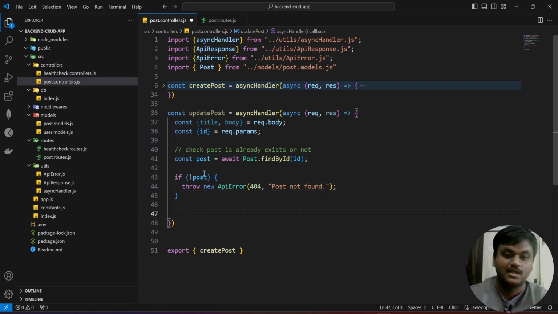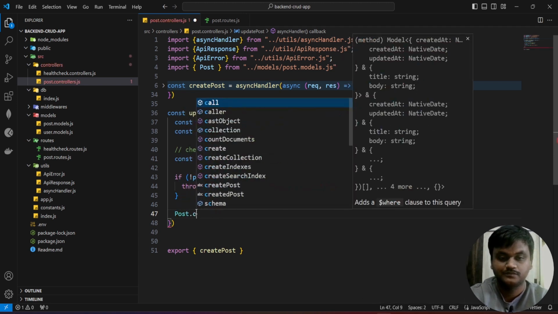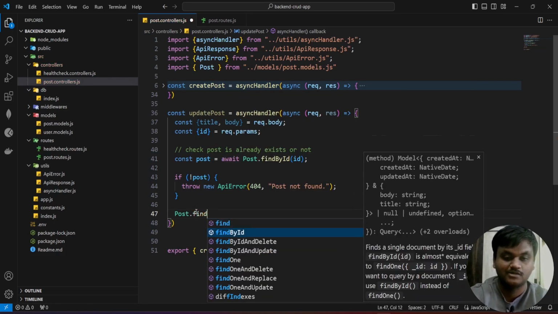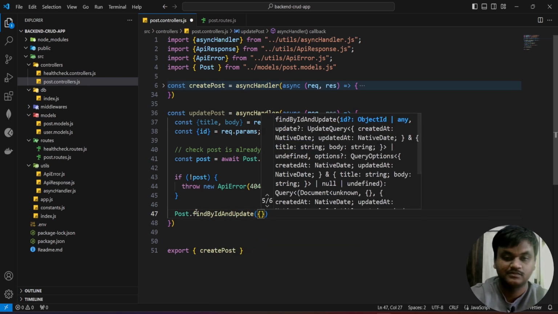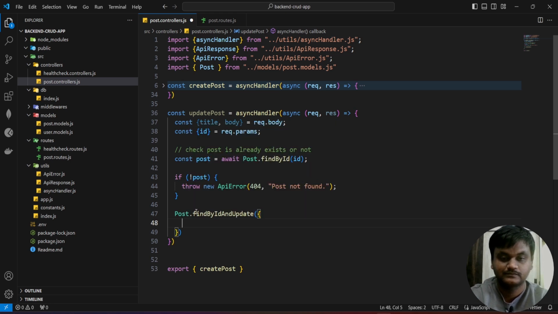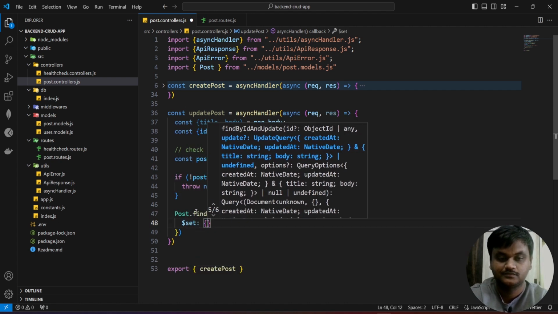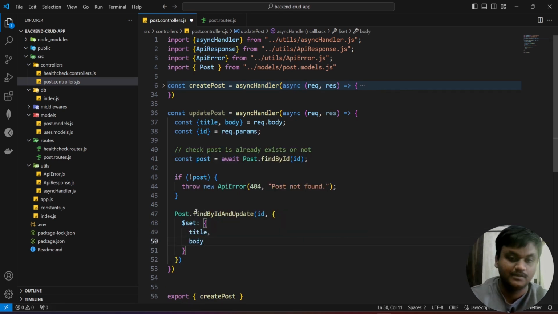If the post exists, I'm going to update my post. Post.update could work, but we can do it directly like this also: findByIdAndUpdate. The first argument is the ID we are going to pass. The second argument is an object with $set, title comma body.